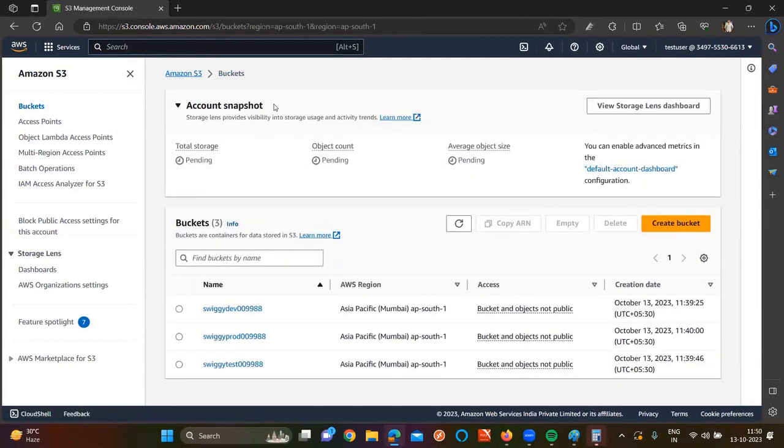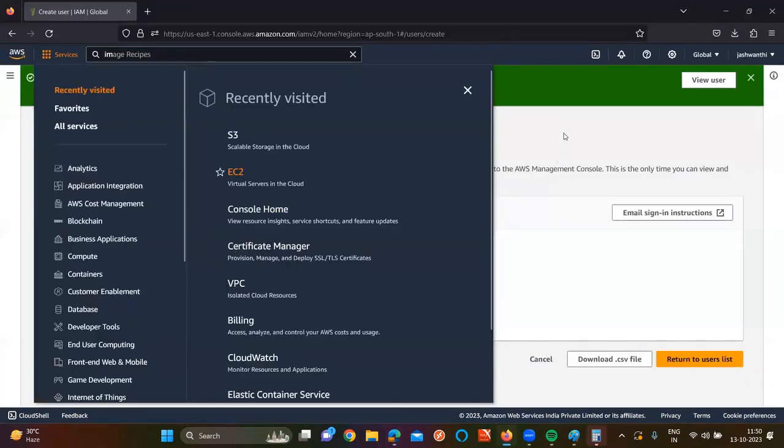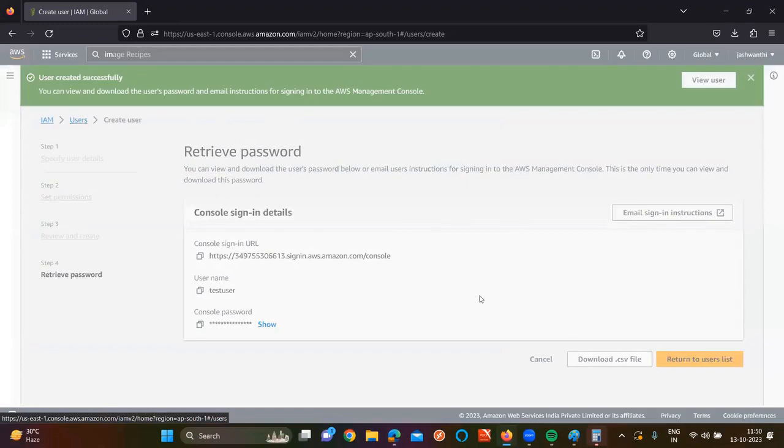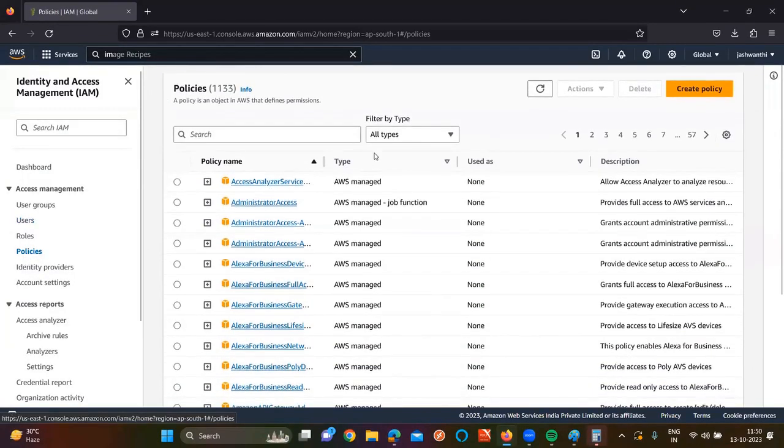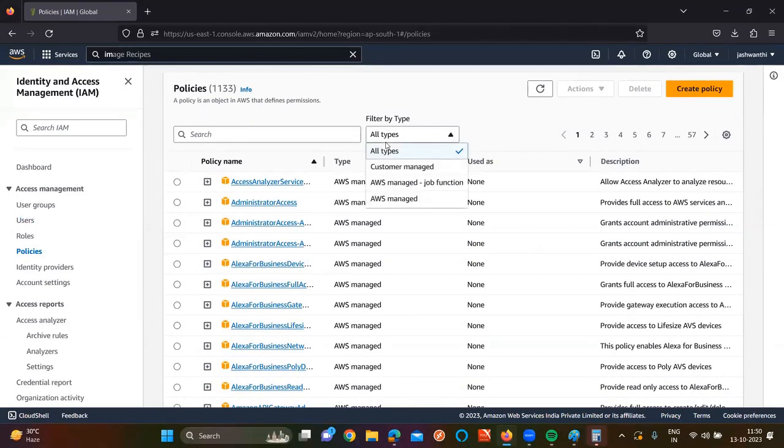For that purpose, AWS will not give a permission to access only one single bucket. We need to create our own permission. That means we need to go for AWS policies. Go here and click on policies. Policies are mainly categorized into how many types? Basically two types only, but majorly three types. Customer managed, which means we manage some policies; that is what you can call a custom policy. Then AWS managed and AWS managed job function.